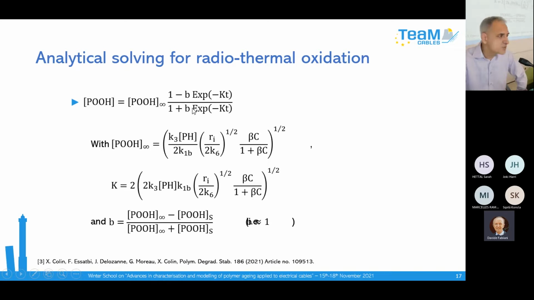You have an exponential function due to the accelerated character of the oxidation. So you have all the solutions now, and you have an idea of the chemistry in your sample.